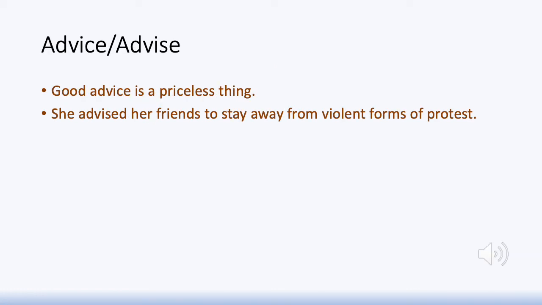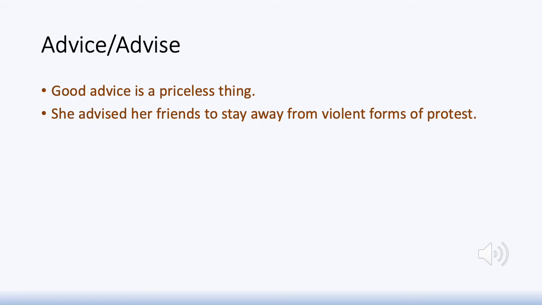When we discuss the wrong usage of words, we also need to look at a related situation where you have words or verbs which are very closely connected, but which have a slight difference in their spellings. For example, the word advise.